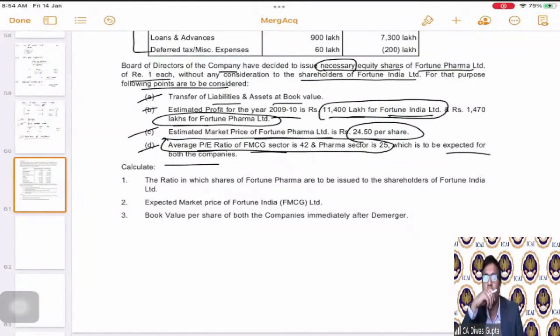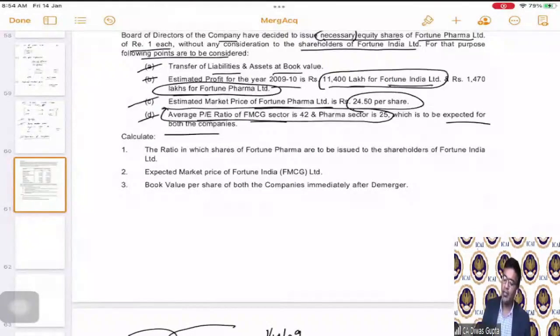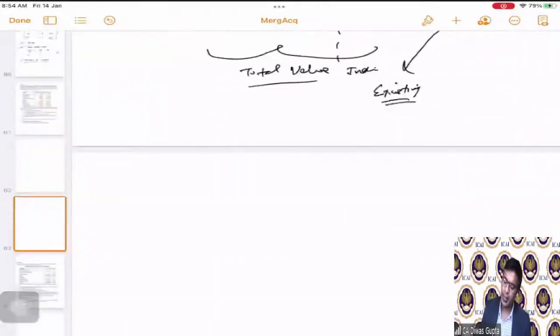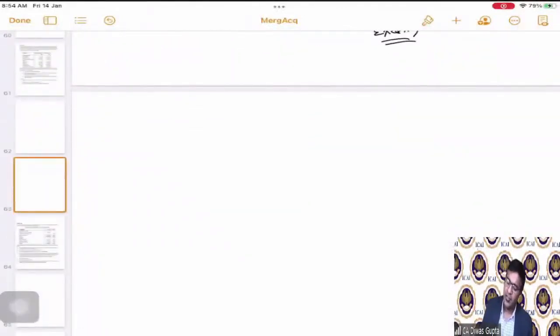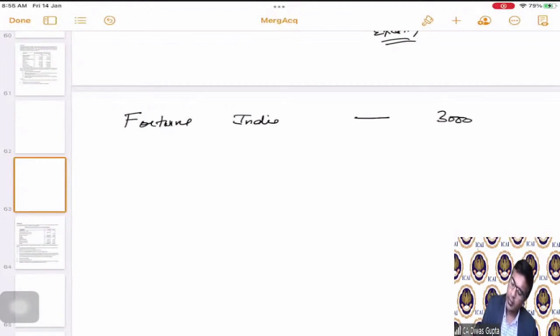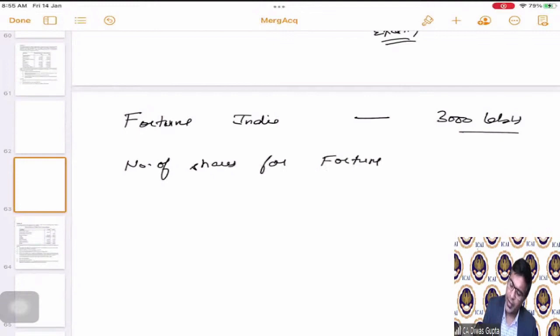Okay, students. Now, if you see, how can we calculate the number of shares? First of all, see, our approach in this is very simple. We know that Fortune India already have 3,000 lakhs equity shares that are there. Correct. So we know that there are already 3,000 lakhs equity share that is there in Fortune India. Now, what should be the number of shares for Fortune Pharma?